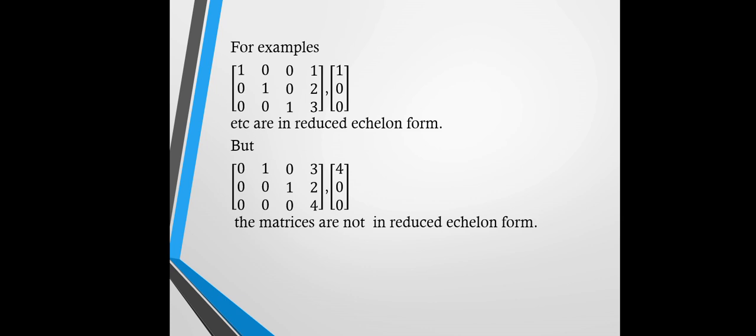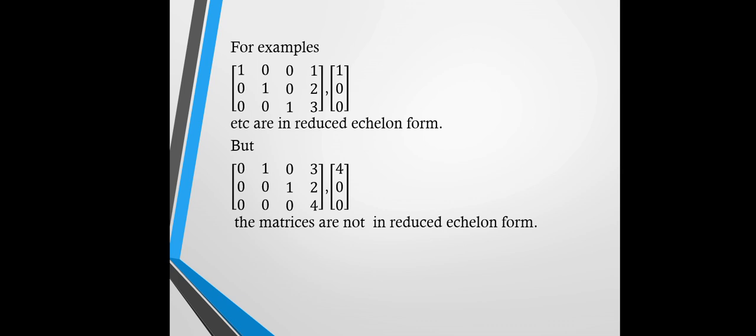For example, in this matrix, the first element of the first row is 1, the second element of the second row is 1, and the third element of the third row is 1. They are in reduced echelon form. The main difference between echelon form and reduced echelon form is that in reduced echelon form the lower and upper parts of the diagonal must be 0, but in echelon form only the lower triangular part is 0.